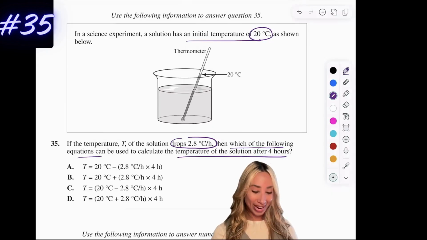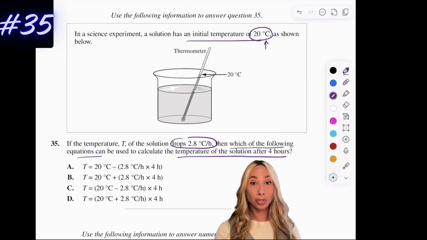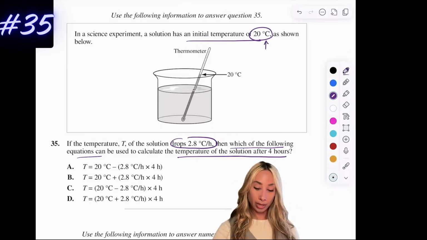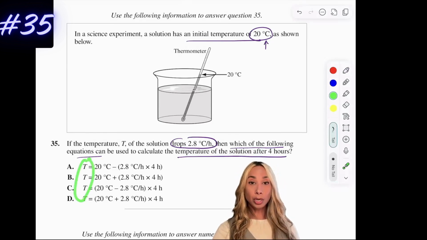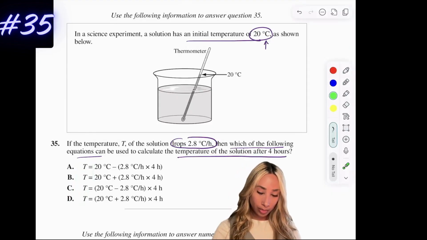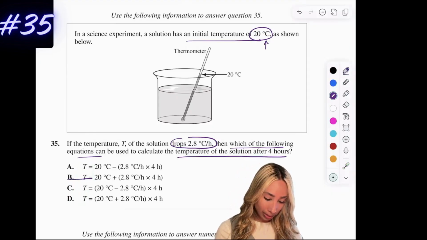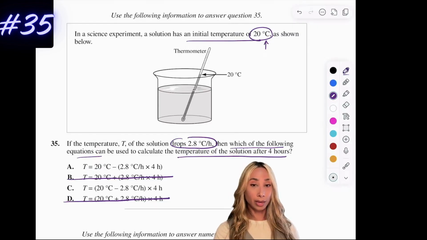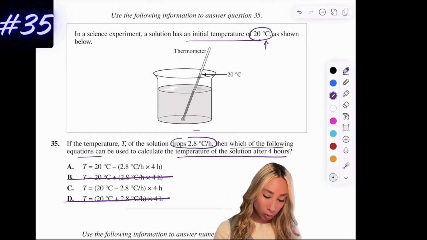It's what it is. Okay, so first thing I know is we have this as your initial temperature. That means when we're trying to find the overall temperature, we are going to have to start with 20 degrees, and from there we're going to take away something. So that already allows me to eliminate this and this, because this is adding something. The reason I'm going to take it away is because that's my initial temperature and you want to remove everything. The other reason is this also drops.